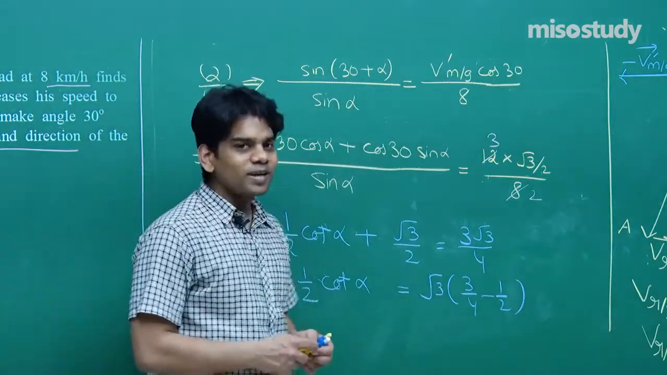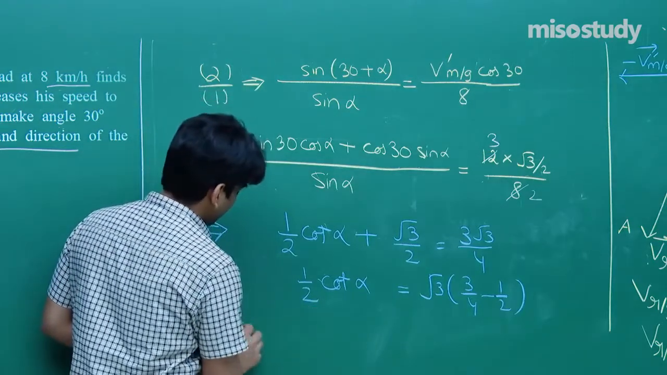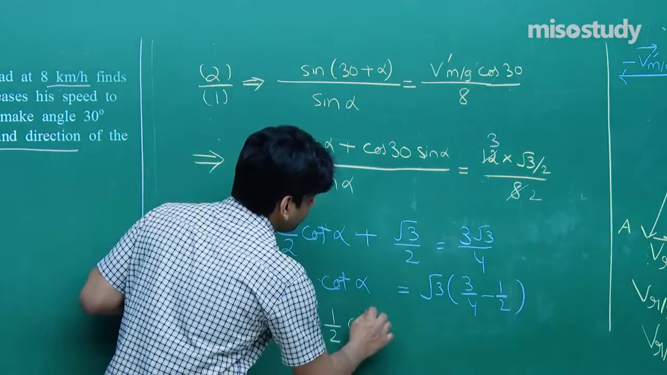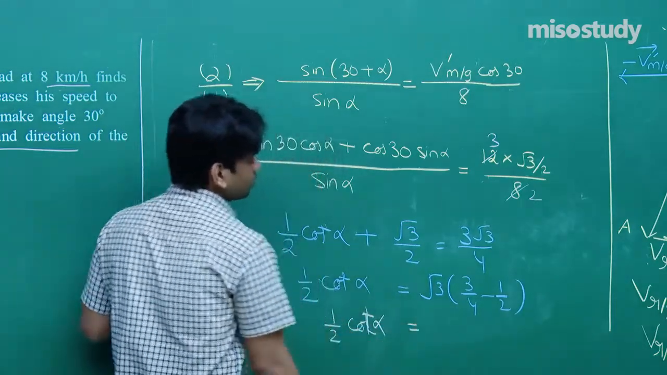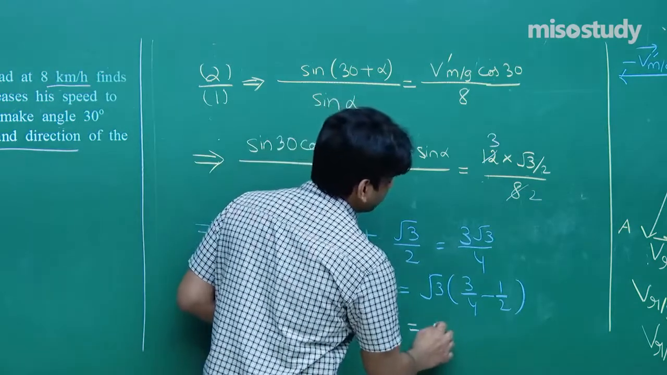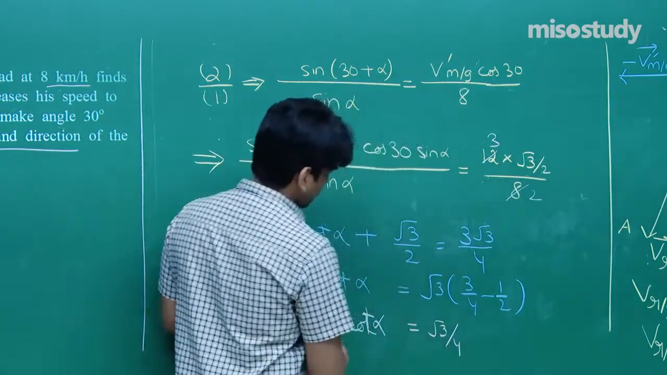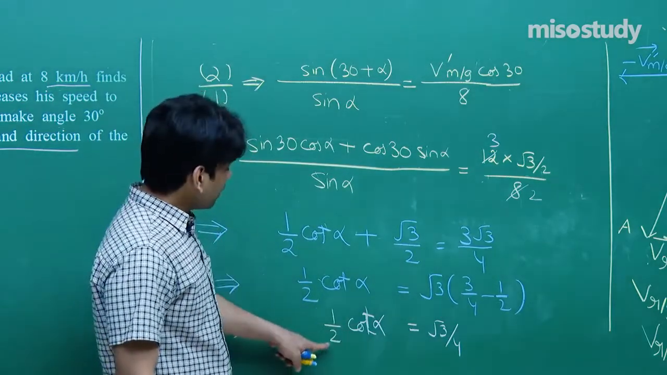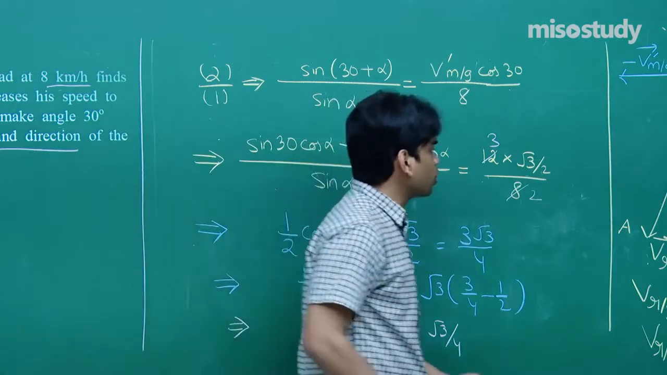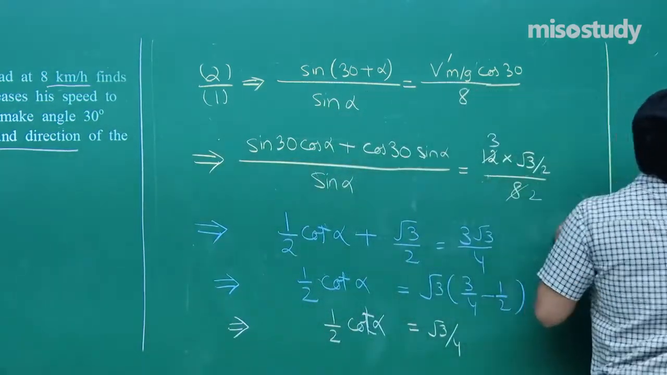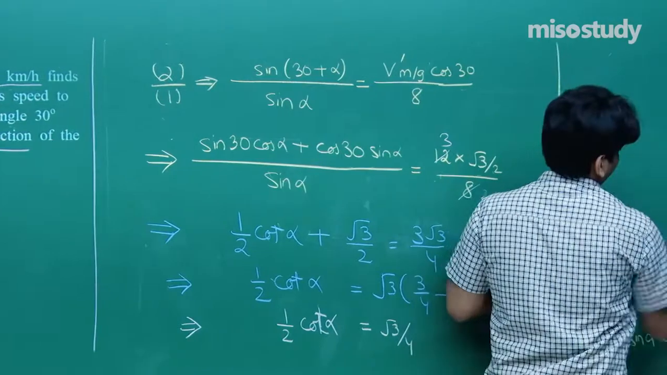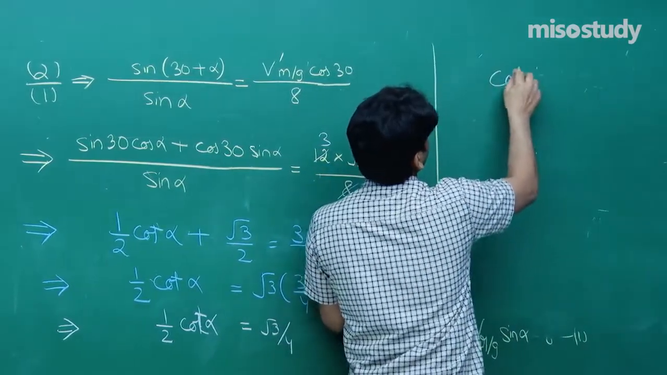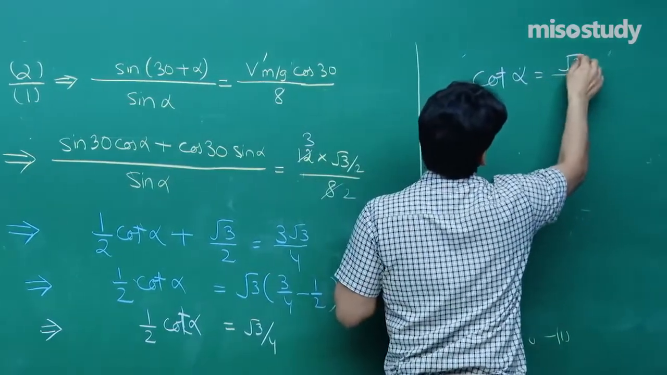2 and 4 will be cancelled out. Need not worry, I will show that stepwise. You will be having 1 by 2 cot alpha is equal to root 3 times 3 by 4 minus 1 by 2, you will get root 3 by 4. Again, this 2 and 2 you will be getting. So cot alpha will turn out to be root 3 by 2. Cot alpha is equal to root 3 by 2. So let me show you here. Cot alpha is equal to root 3 by 2.